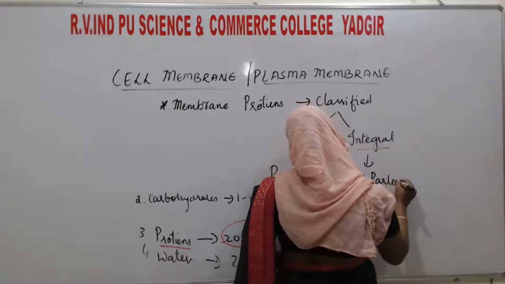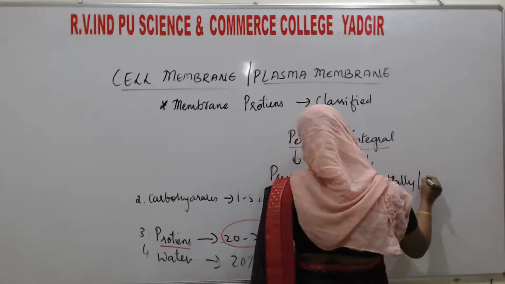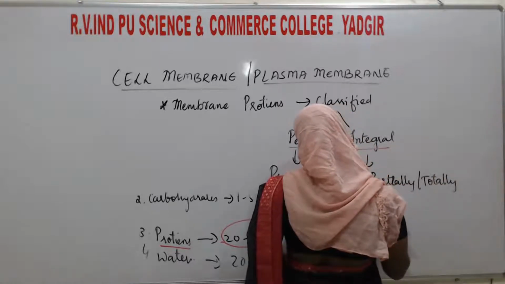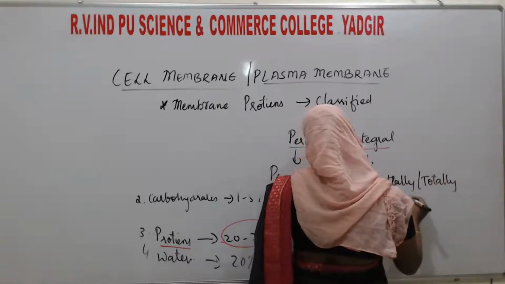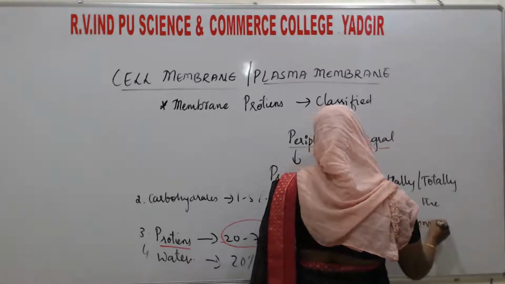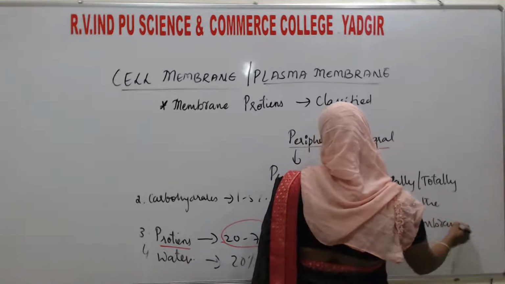Partially or totally buried in the cell membrane. That type of particular proteins.